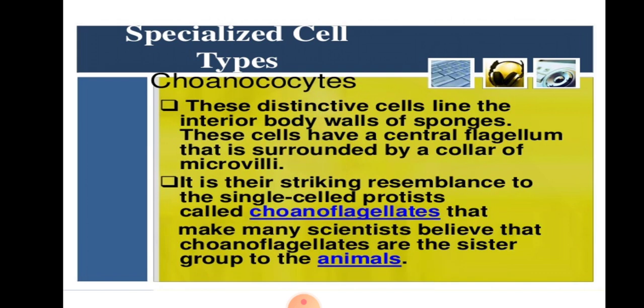Then another type of specialized cells are choanocytes. These distinctive cells line the interior body wall of sponges. These cells have a central flagellum that is surrounded by a collar of microvilli. It is a striking resemblance to the single-celled protists called choanoflagellates, and makes many scientists believe that the choanoflagellates are the sister group of the animals.